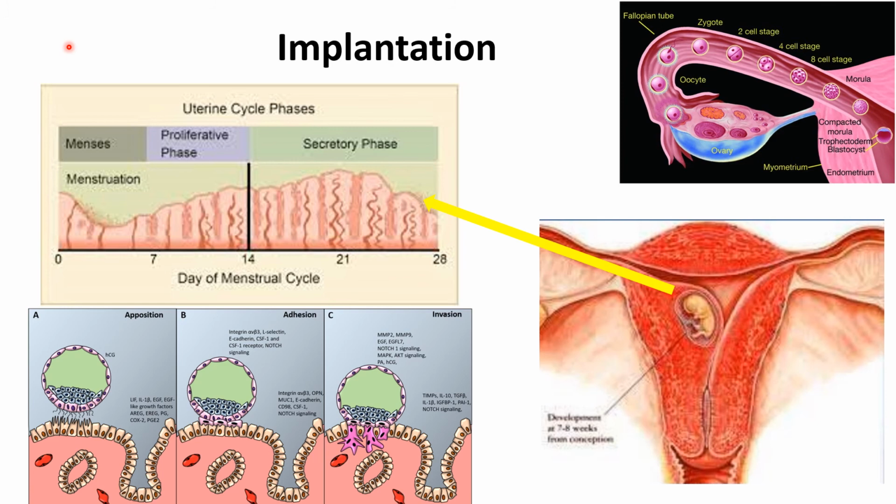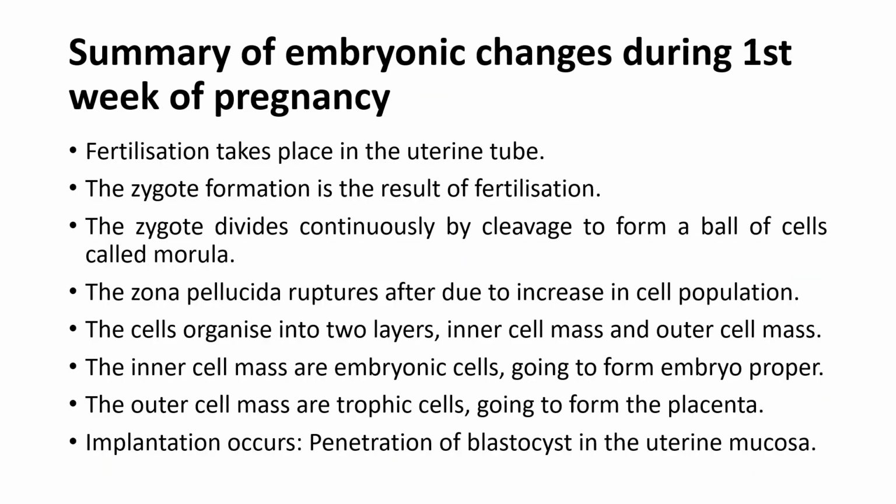Now we can summarize it. Summary of embryonic changes during first week of pregnancy. Fertilization takes place in the uterine tube. The zygote formation is the result of fertilization. The zygote divides continuously by cleavage to form a ball of cells called morula. The zona pellucida ruptures due to increase in cell population.